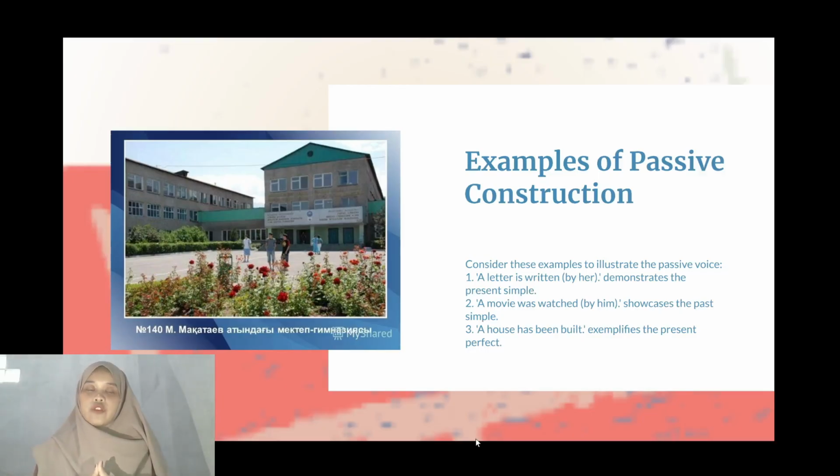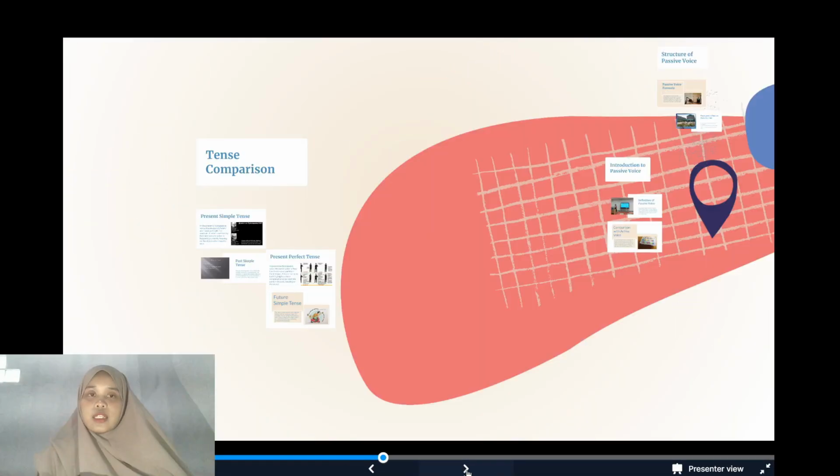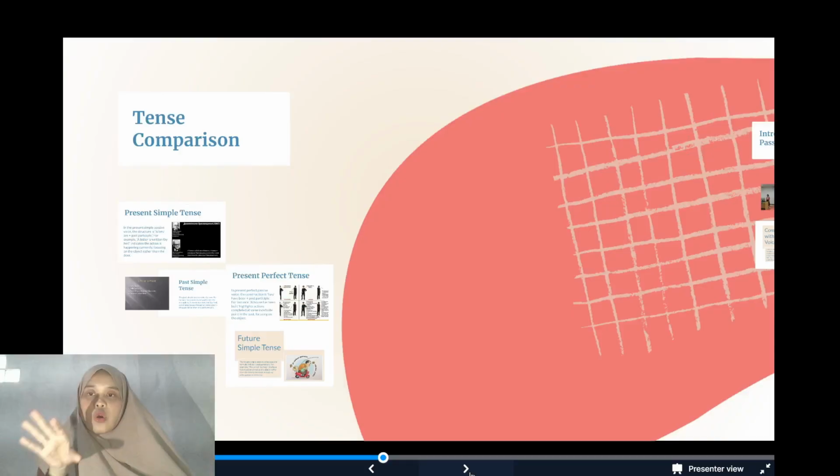So for present simple, there is an object, then verb 3, and the passive is like am, is, are, like that. But in past simple, the passive is was and were. But if present perfect, it's like has and have. But we must add the been. Has been, have been, like that. So, in the next slides, there's tense comparison.